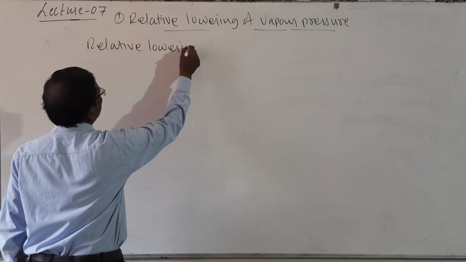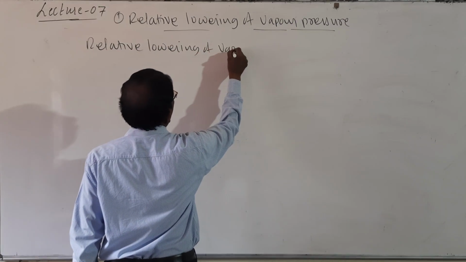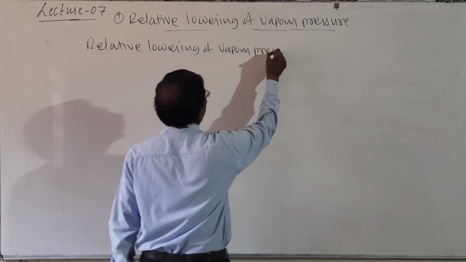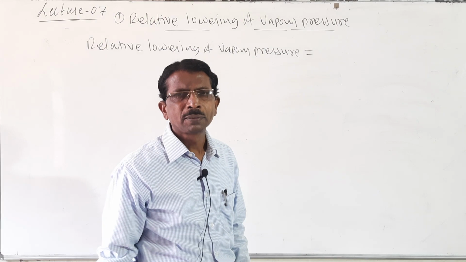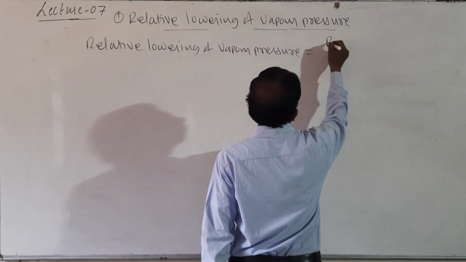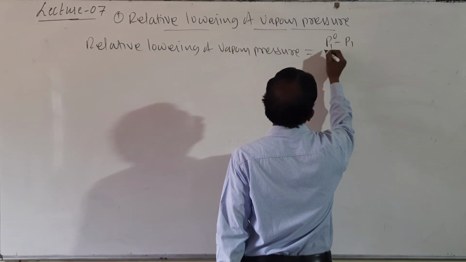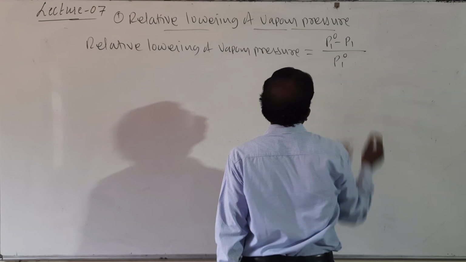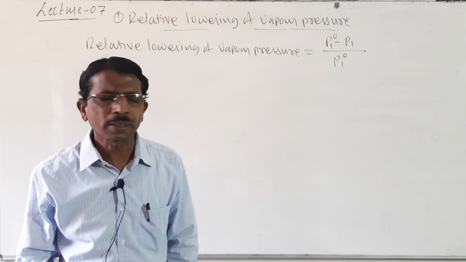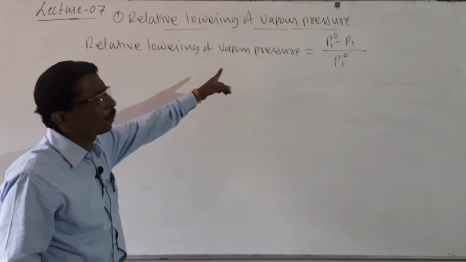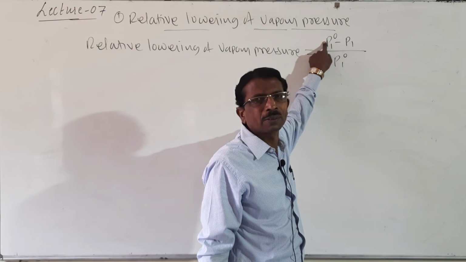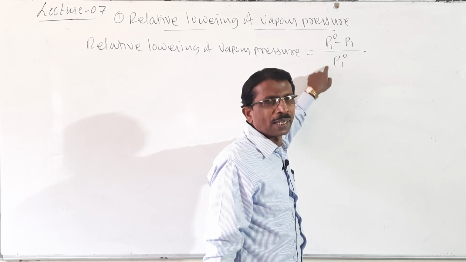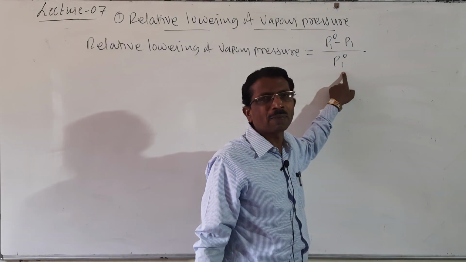Relative lowering of vapor pressure is defined as the ratio of lowering of vapor pressure to the vapor pressure of the pure solvent.